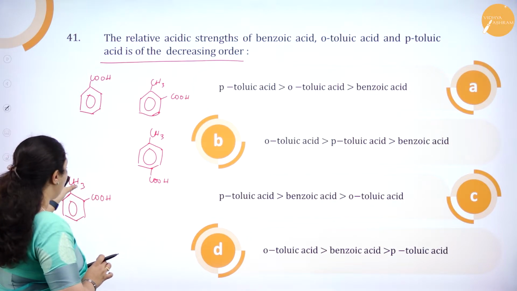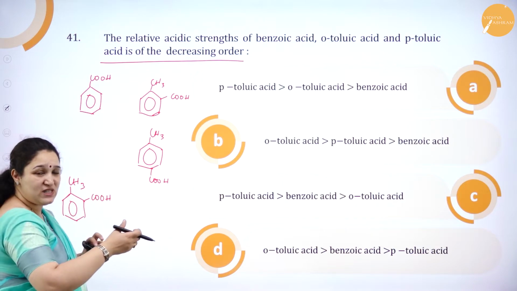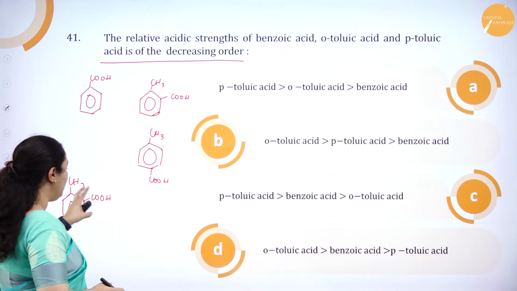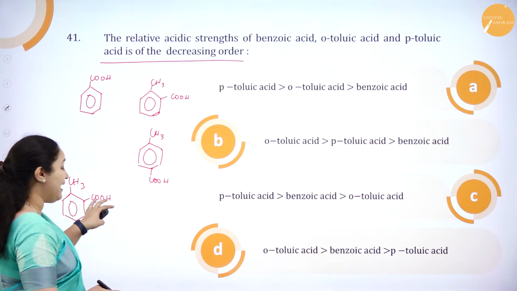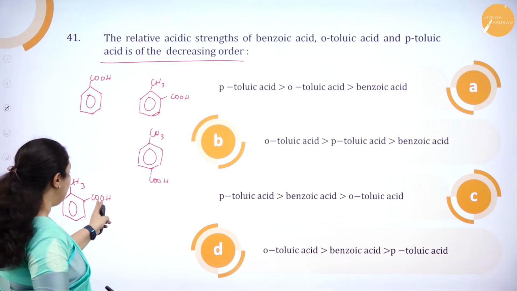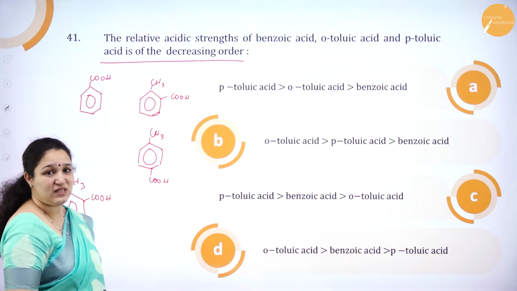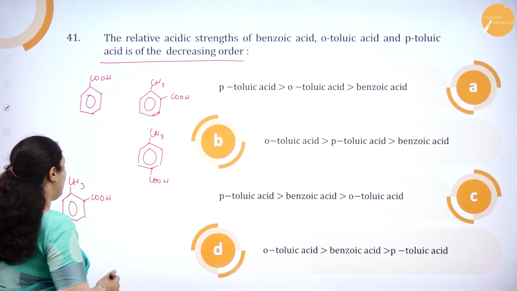As there is steric hindrance, the COOH group will twist in such a way that it will not be involved in resonance. Even if they are pushing the electrons, as this C double bond O is not involved in resonance, the H plus ion can be given very easily, and thus this is more acidic compared to benzoic acid as well.